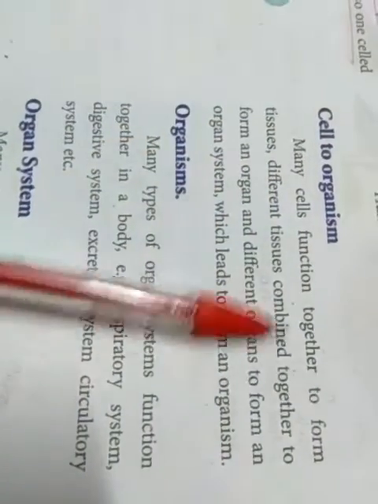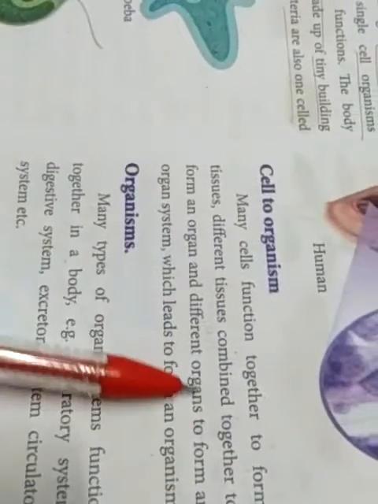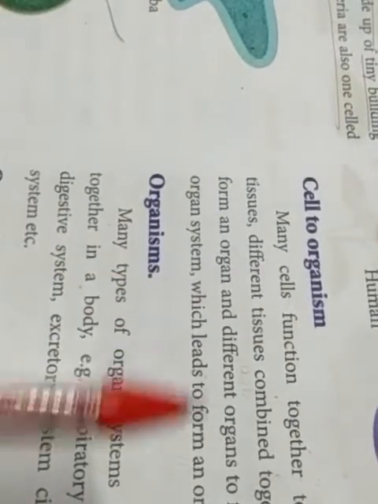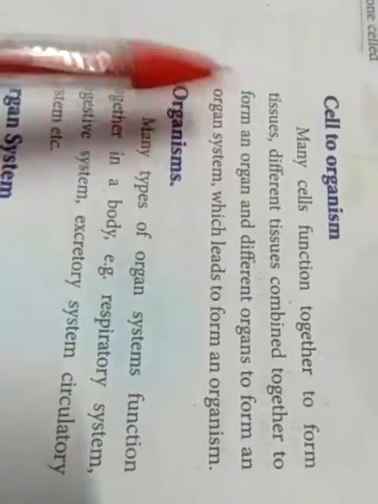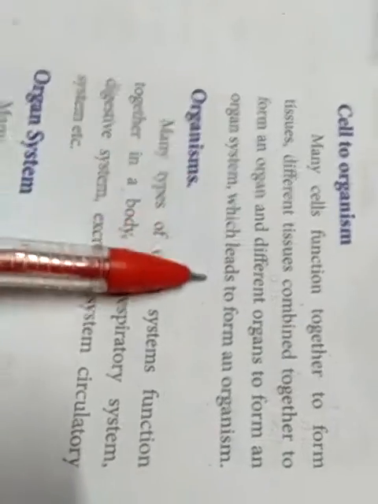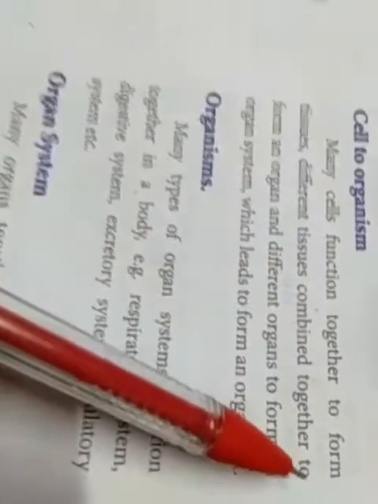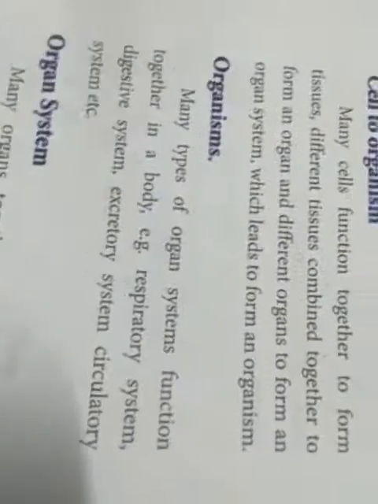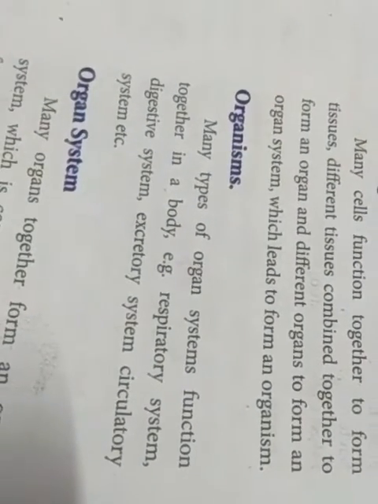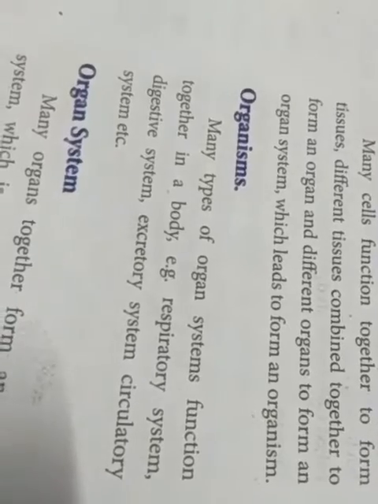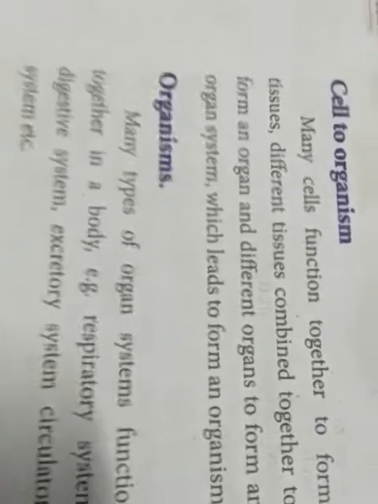Cell to organism. Many cells function together to form tissues. Different tissues combine together to form an organ, and different organs form an organ system. Many cells function together to form tissues. Different tissues combine together to form an organ.